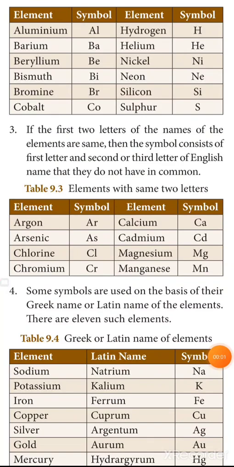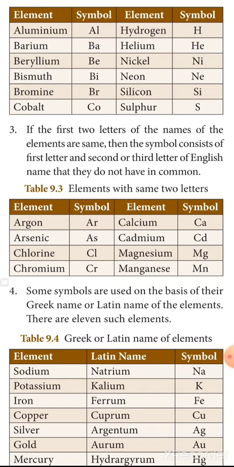Next, if the first two letters of the names of the elements are the same, then the symbol consists of the first letter and the second or third letter of the English name that they do not have in common.